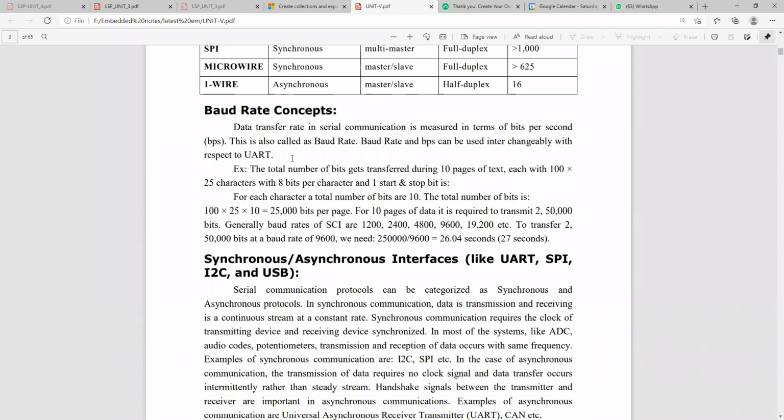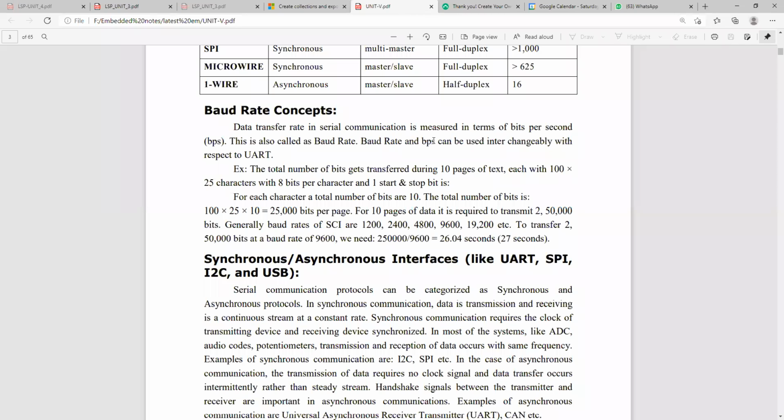Coming to baud rate, we know what is meant by the baud rate concept. Before that, first know what is meant by bit rate. Bit rate means the number of bits transmitted per second. Baud rate means the number of bauds transmitted. Here you can see the data transfer rate in serial communication measured in terms of bits per second. This is also called the baud rate.